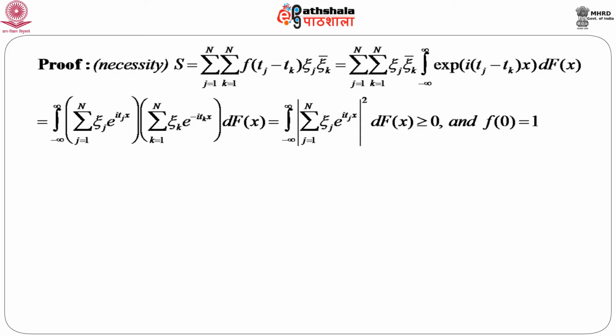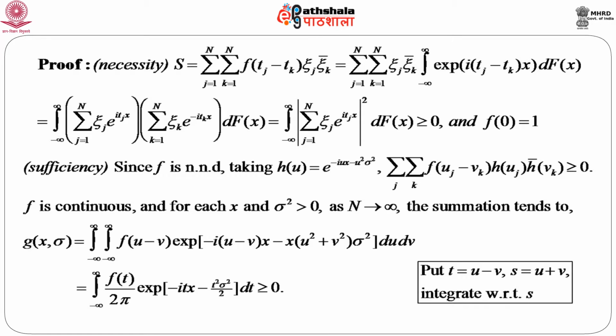That means, given a characteristic function, this sum is non-negative definite, and if we just put t equals to 0, then f(0) equals 1, which is already given as the condition. So, necessity part is proved. That means, given a characteristic function, we can always find this sum to be non-negative and f(0) equals 1. Now comes the sufficiency part.